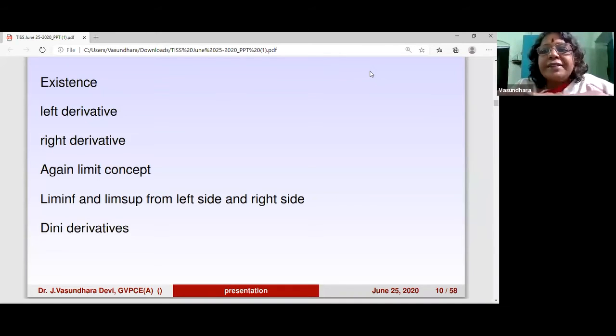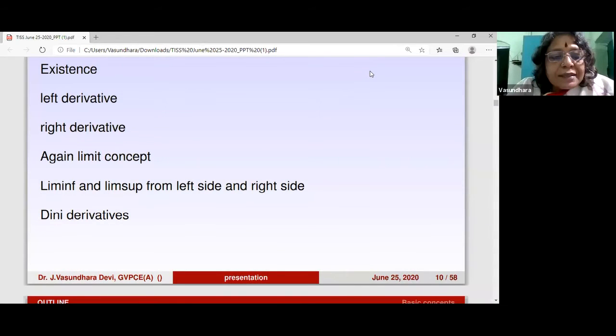See, the derivative, if it exists, is some concept. Left derivative existing, right derivative existing is a refinement. Again, limit Dini derivatives is again a refinement. When are you interested in these refinements? When the structure that is given to you does not satisfy the concepts that are already known, you try to reduce and refine as much as you can and try to satisfy the setup given by the applications. Okay. Now with this, I'm going to go to the initial value problem.